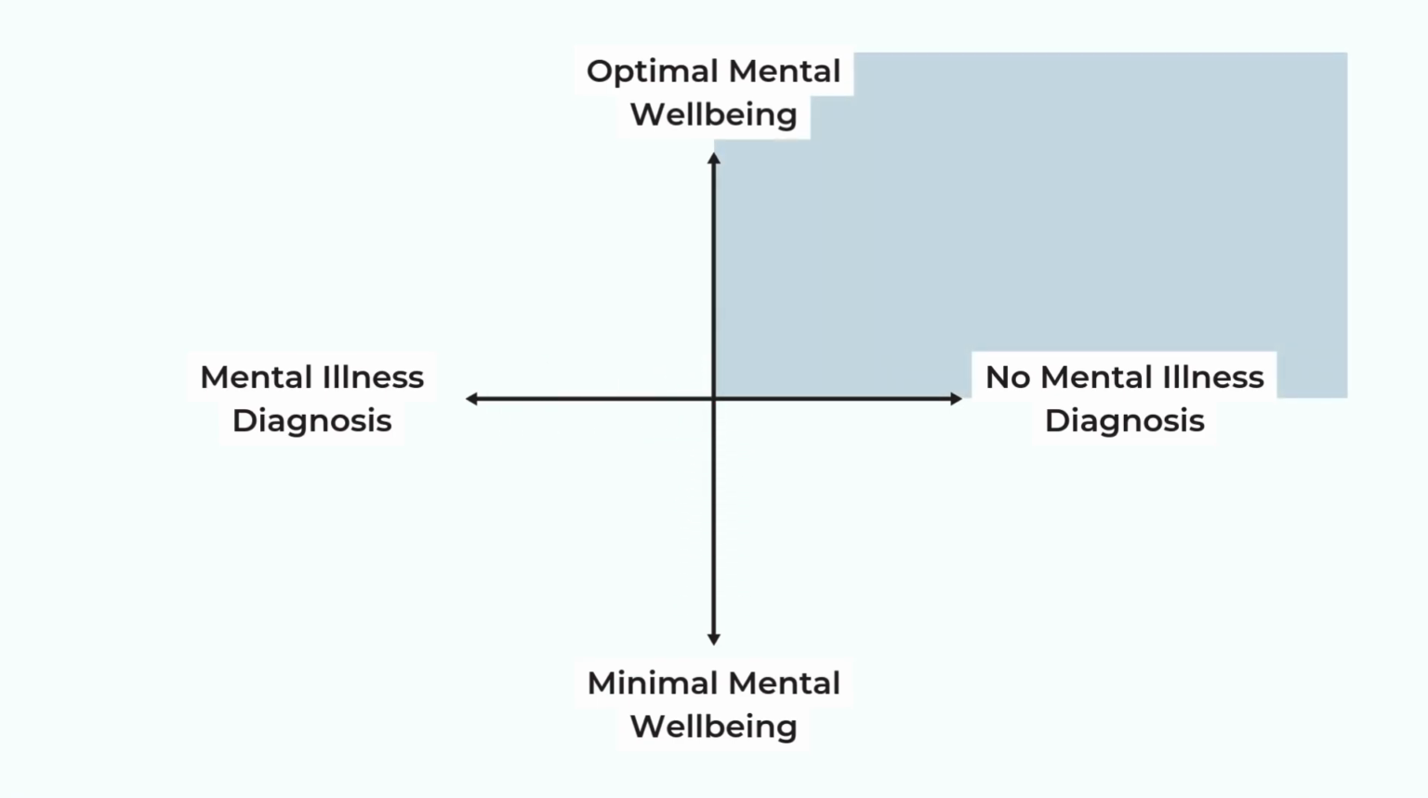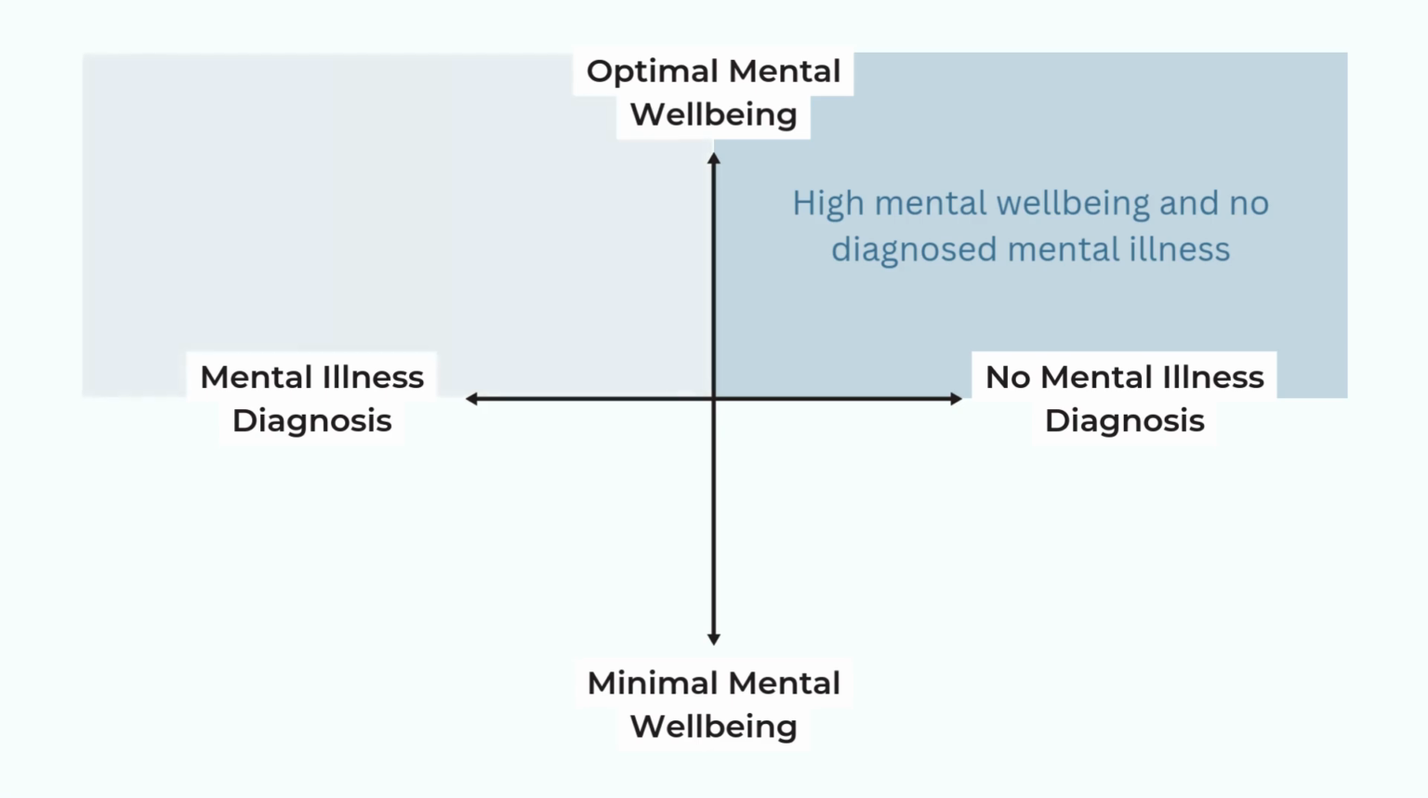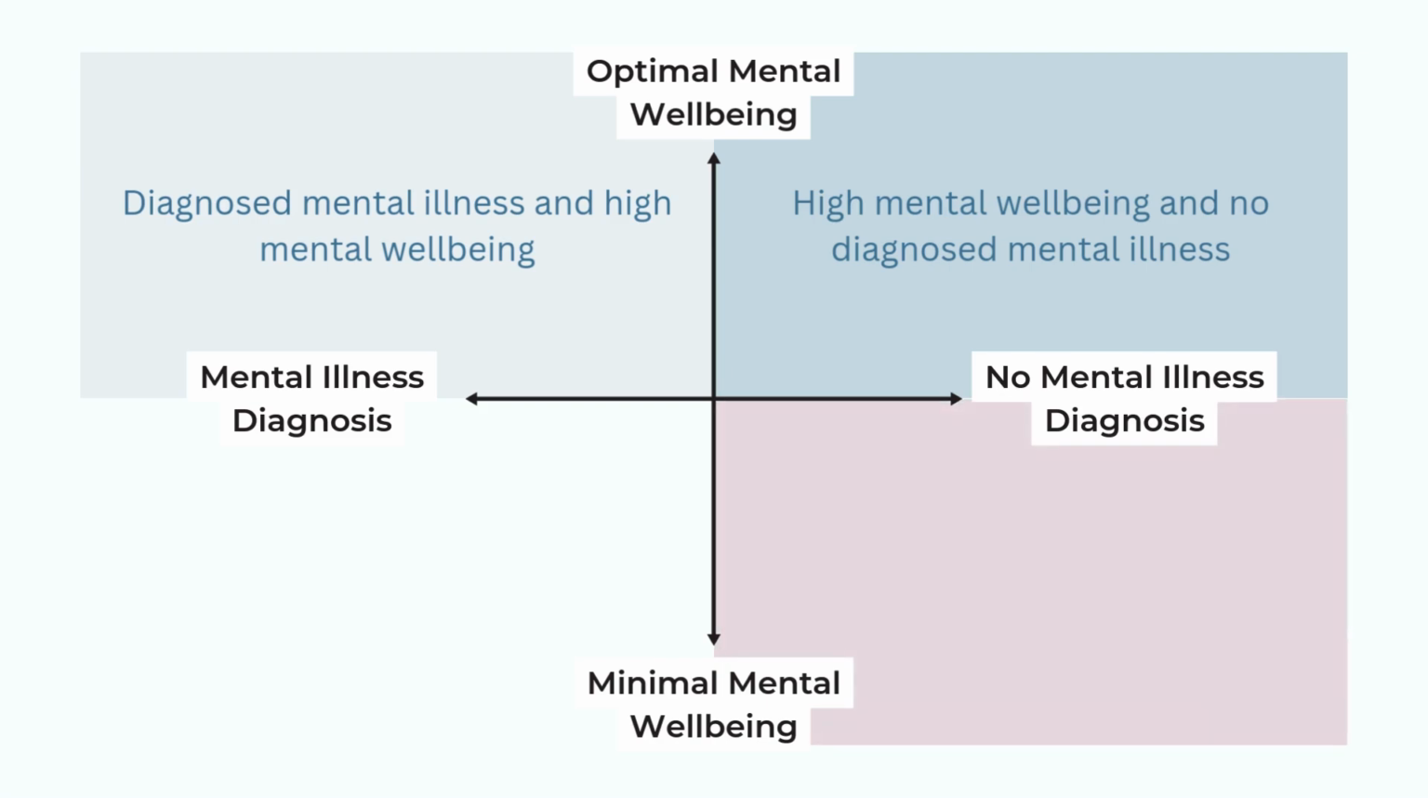In the top right, people here have high mental well-being and no diagnosed mental illness. They experience resilience, joy, and fulfillment. The top left, people in this quadrant may have a mental illness diagnosis, but they are thriving with support, self-management, and care. In the bottom right, individuals here may not have a diagnosed mental illness, but are struggling with low well-being due to stress, burnout, or challenging life events.